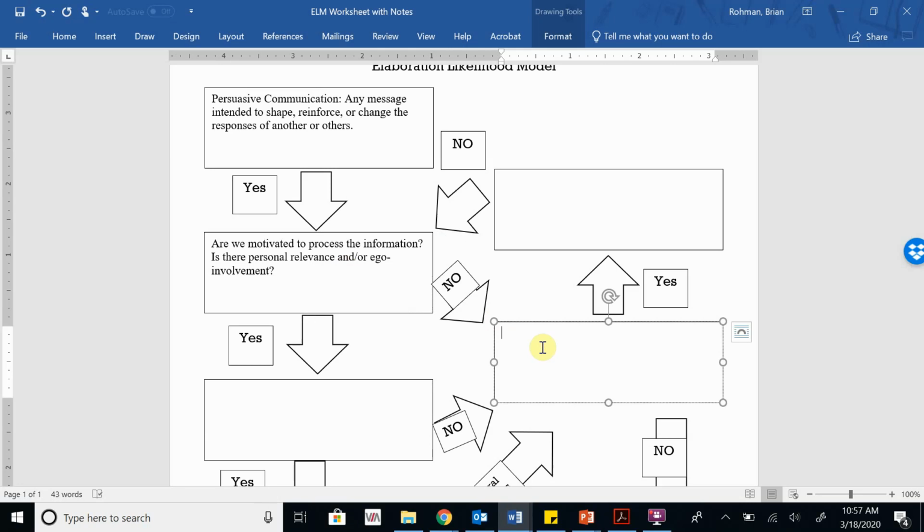And so here, you need to ask yourself, are there peripheral cues present? And along with that, we're asking if there are peripheral cues, and I'll clarify that here in a second. Are there positive or negative effects? Are there sources that are coming along with this? And are there a number of arguments?